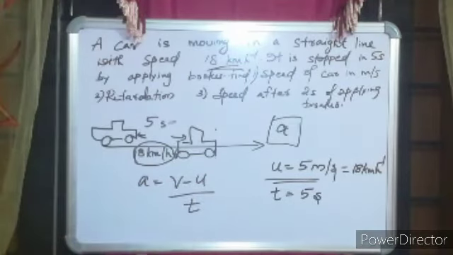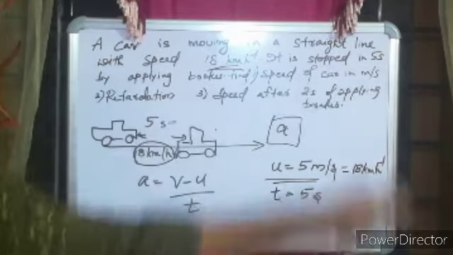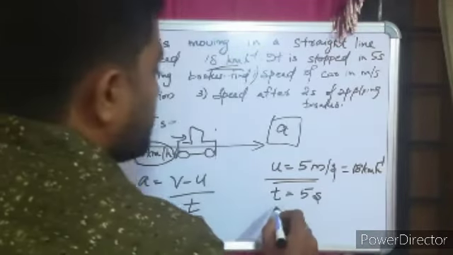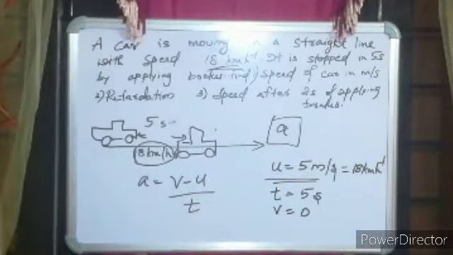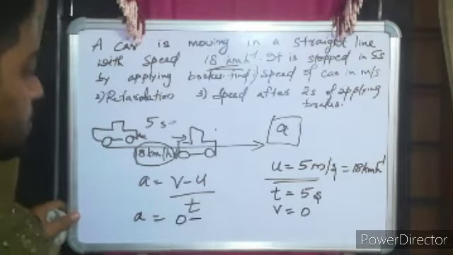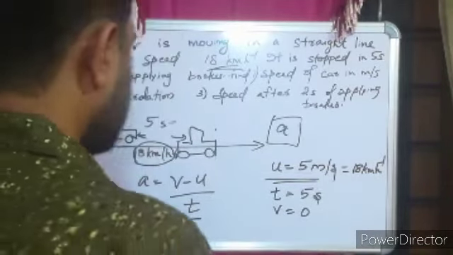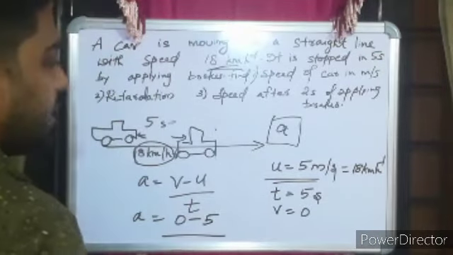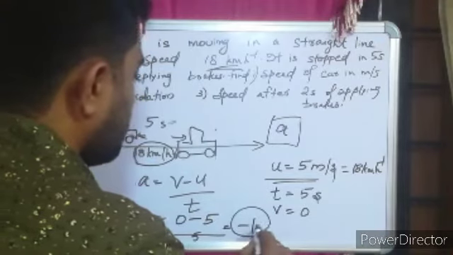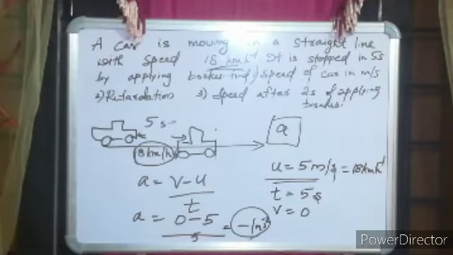And what about V? It is stopped in 5 seconds. That means its final velocity V will be equal to 0. So A is equal to V, which is 0, minus U, 5, divided by 5. So we will be getting the answer minus 1 meter second raised to minus 2.